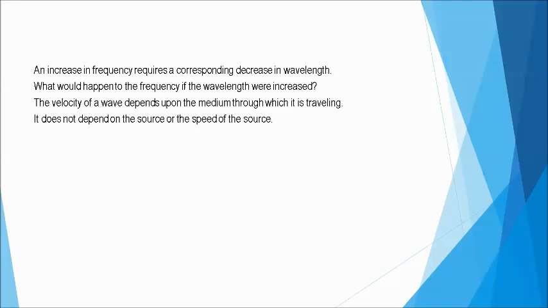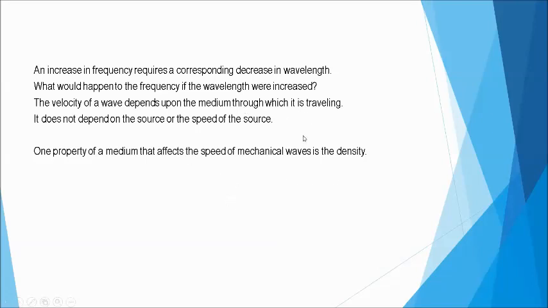So it does not depend on the source or the speed of the source. So the velocity or the speed changes only if the medium is changed. Yun lang. All right. Now, one property of a medium that affects the speed of mechanical waves. This is true only for mechanical waves because they can be transmitted through a medium, all right?